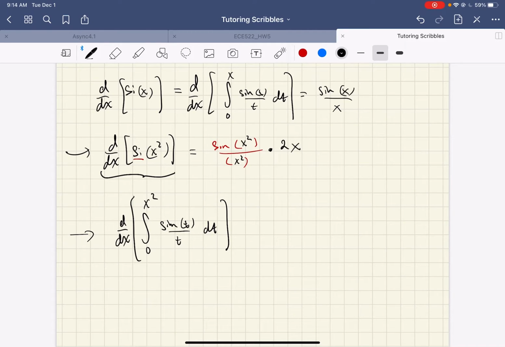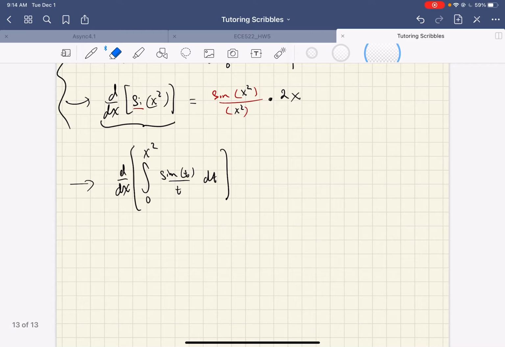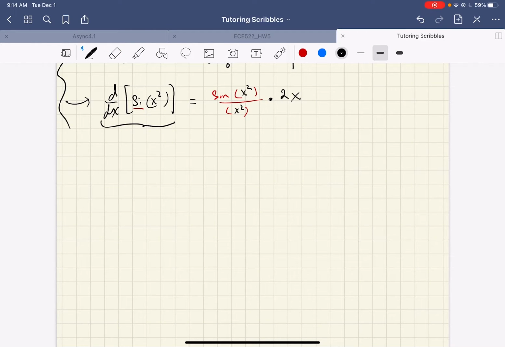So let's bridge these two. I want you to have all this in mind as a motivating example. Just in case it's not clear, the answer to this one is the same; I just rewrote it. But let's look at a slightly more general Part 2 of the Fundamental Theorem of Calculus, which says if you want to take the derivative and you start at a fixed value and go up to a function of x, so now I have g of x as a limit, very similar to what I just erased where I went up to x squared, and then I have a different function on the inside.